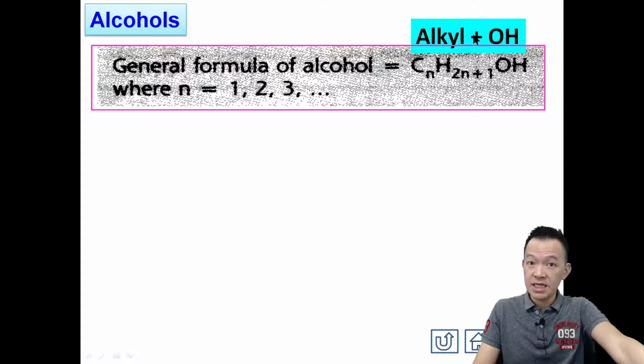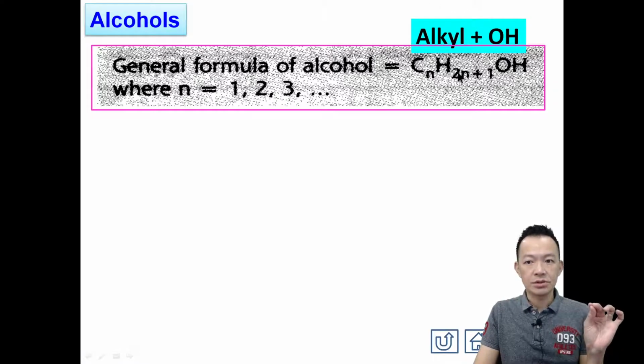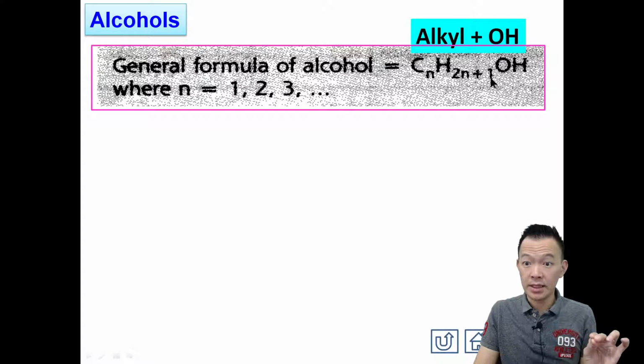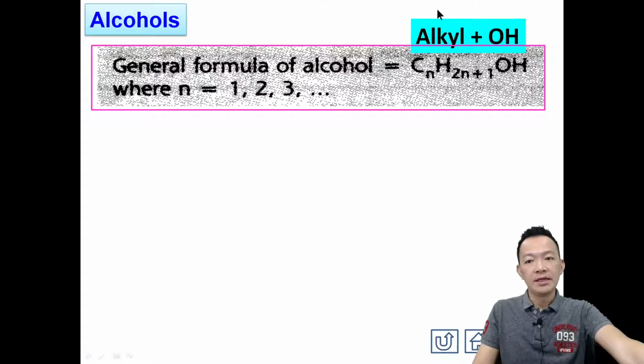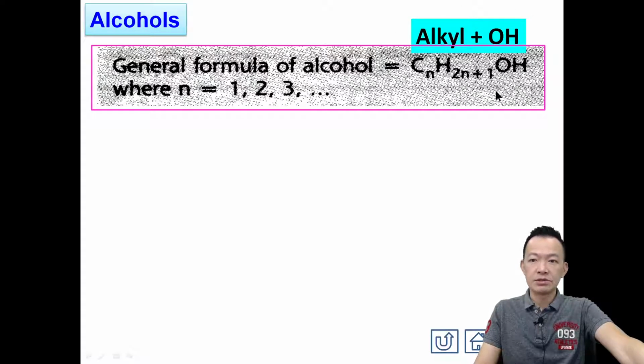Alkane is CnH2n+2, but alkyl is CnH2n+1 because one hydrogen is missing. So alkyl plus hydroxyl, the functional group of alcohol, gives its general formula.